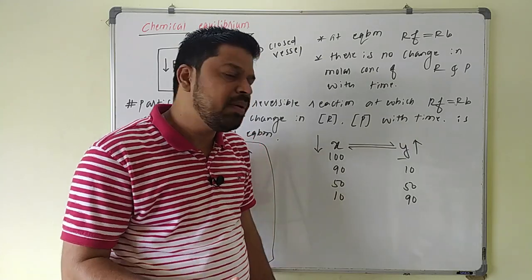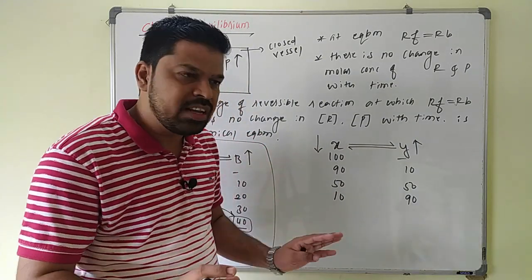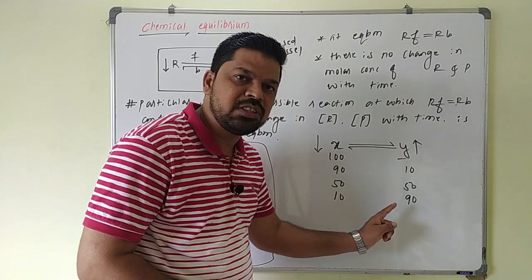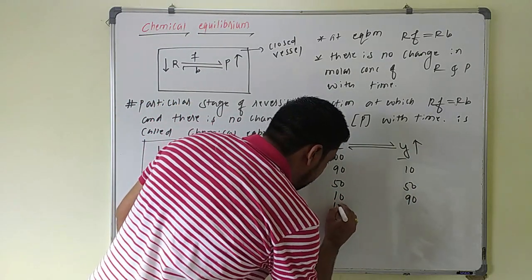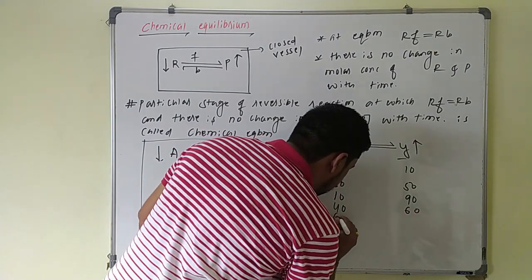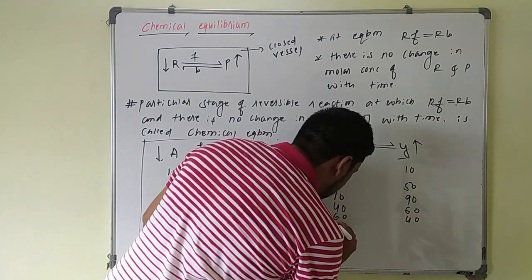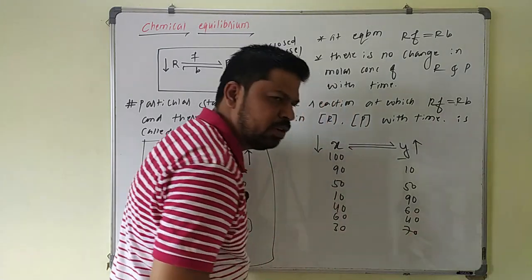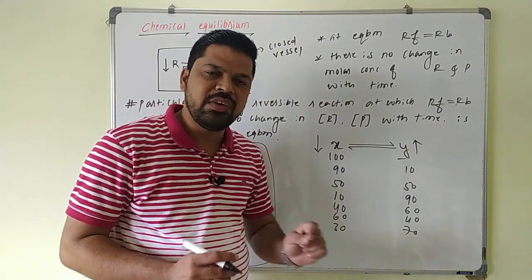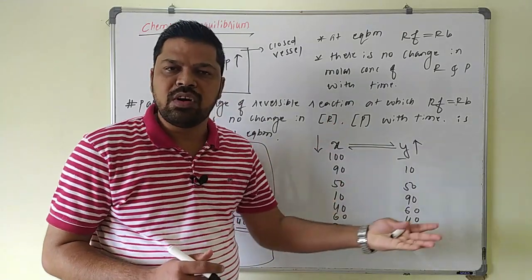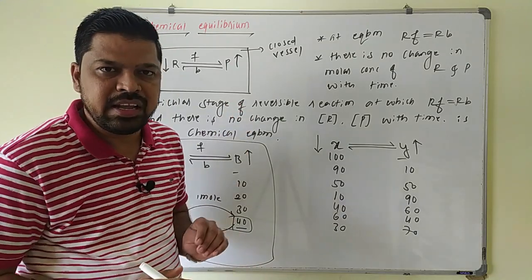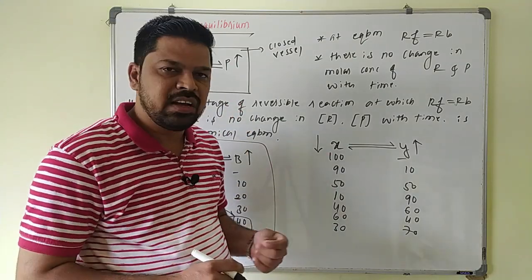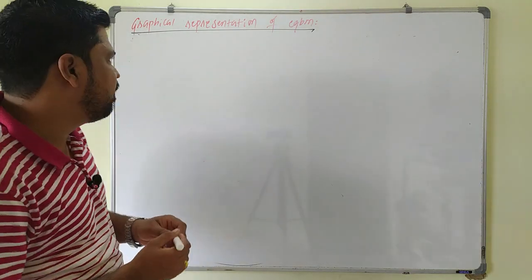So this equilibrium may be achieved at any composition. It is not necessary that equilibrium is achieved only at 50-50 composition; it can be achieved at any composition. So the reaction may stop at 40-60 composition, 60-40 composition, 30-70 composition, whatever the composition. At any composition it may achieve the equilibrium position where the rate of forward reaction will be equal to what? The rate of backward reaction. So this is how chemical equilibrium takes place here. Now we will see the graphical representation of equilibrium.